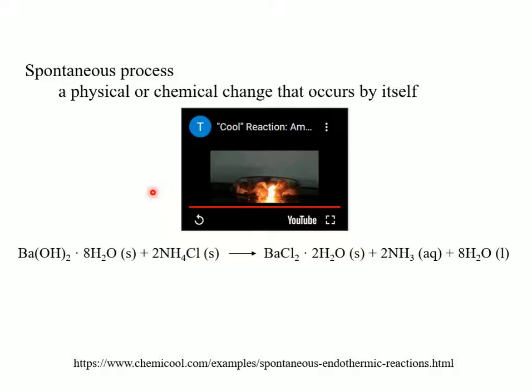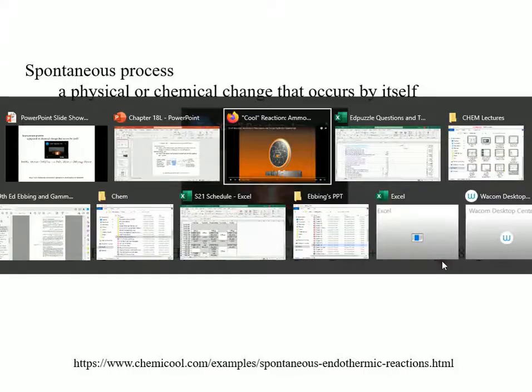In this video, we're going to be talking about spontaneous processes. A spontaneous process is a physical or chemical change that occurs by itself. So we're going to watch this video, and in this video, what's happening is the barium hydroxide octahydrate plus ammonium chloride is reacting to form barium chloride dihydrate plus 2 ammonias and 8 waters. Okay, so I already have it queued up here.